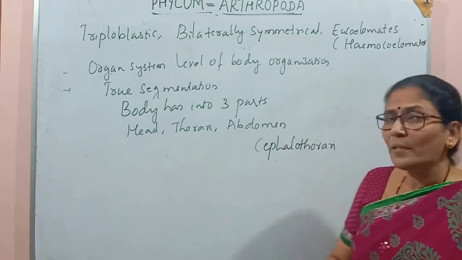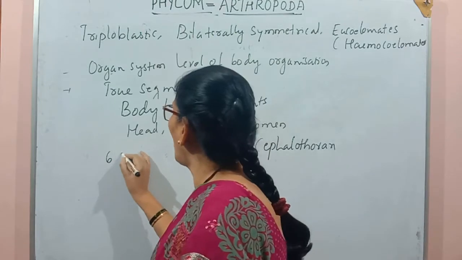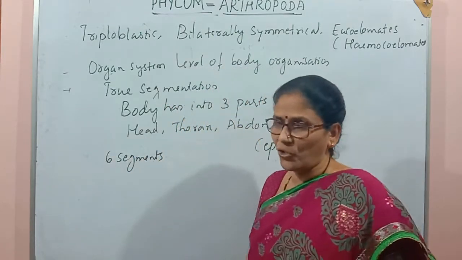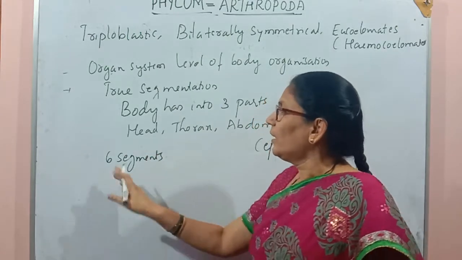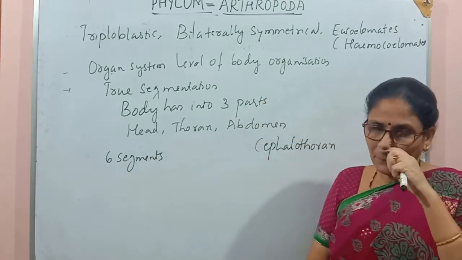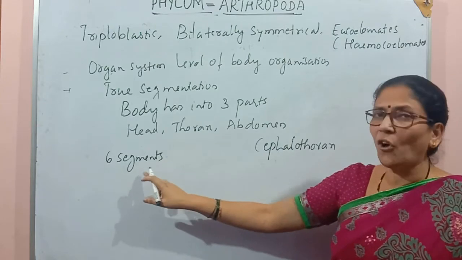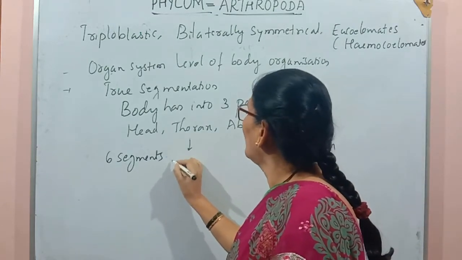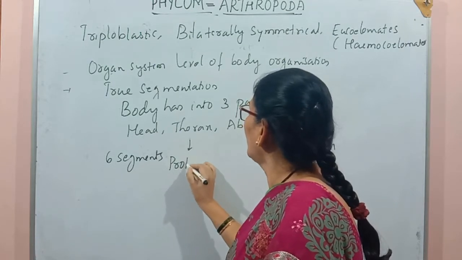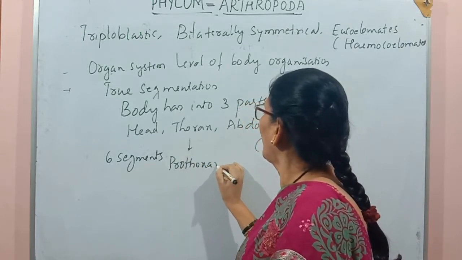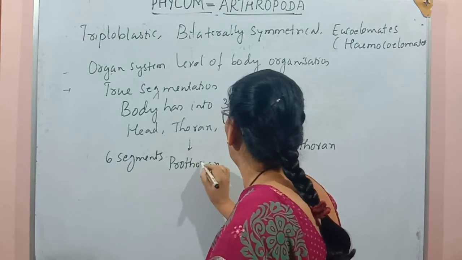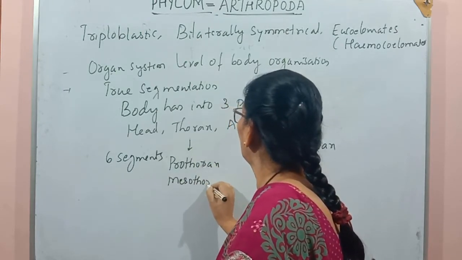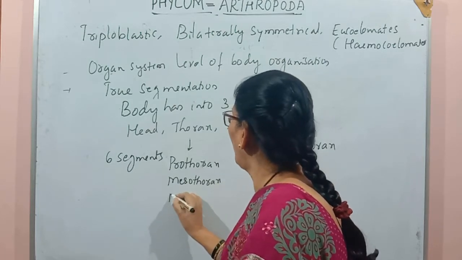So the head is made by 6 embryonic segments in the case of cockroach. In cockroach we see the head is formed by the fusion of 6 embryonic segments. Thorax is divided into 3 parts. They are prothorax, mesothorax and metathorax.